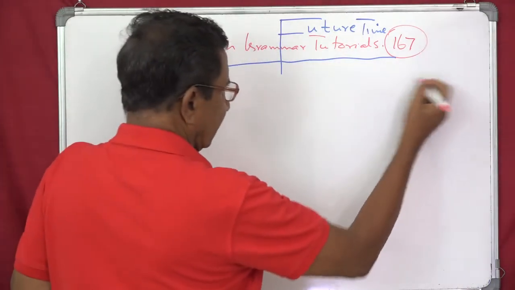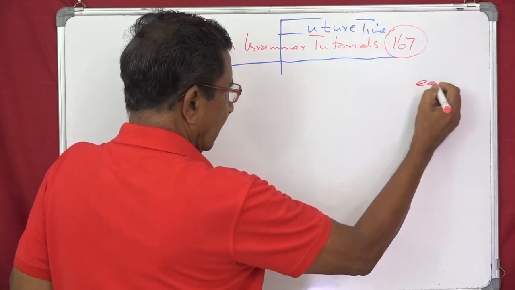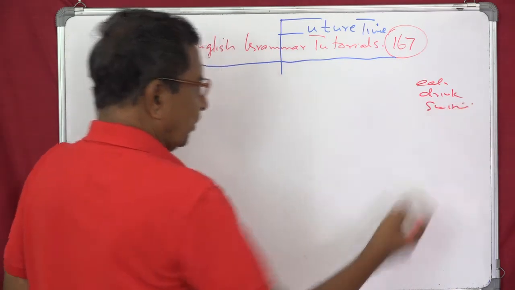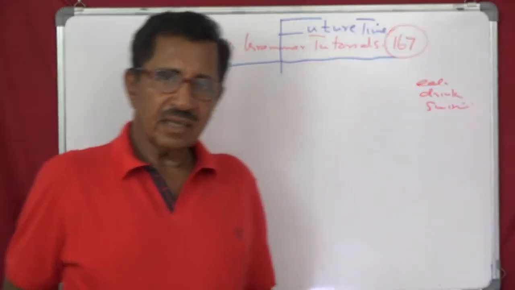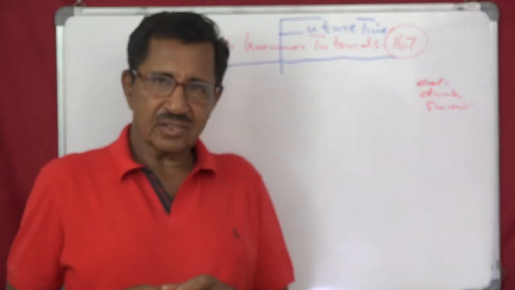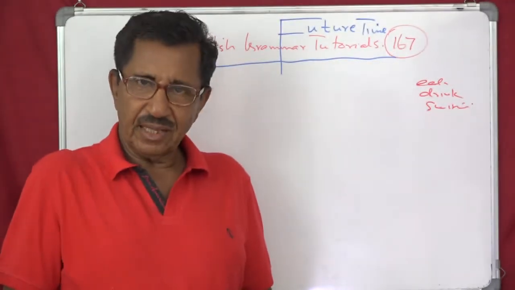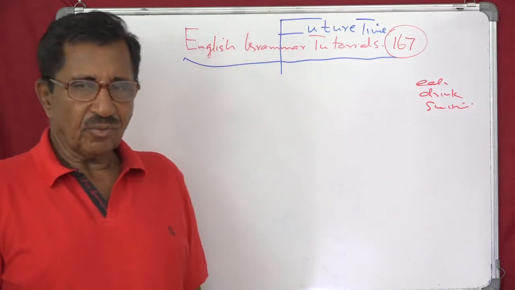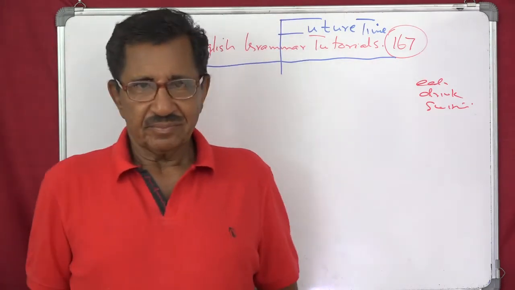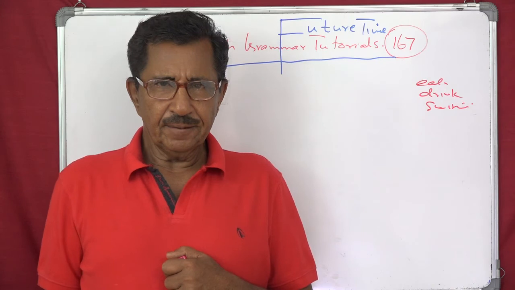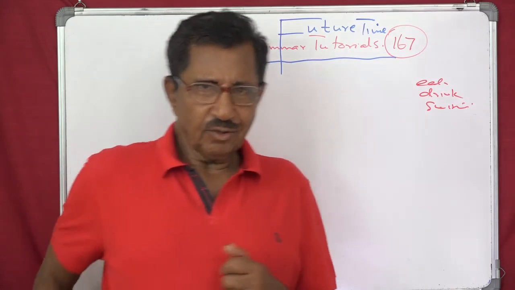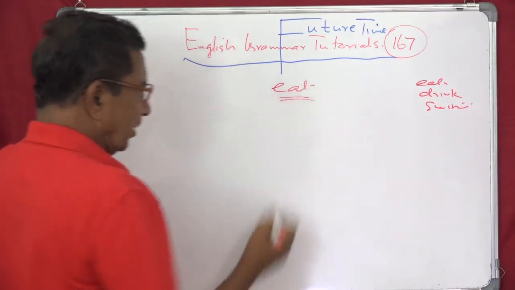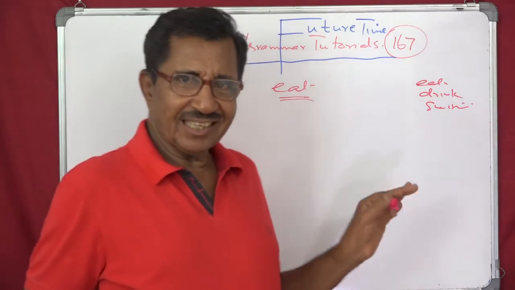Now if you say eat, drink, swim, etc., the future tense will be he will eat, I will eat, you will eat, she will swim, I will swim. Simple. So what will you do? You will make some 20 sentences, okay? And you can do like this. See, you have got eat. This is very important for our existence now. That's why I am taking this eat always.